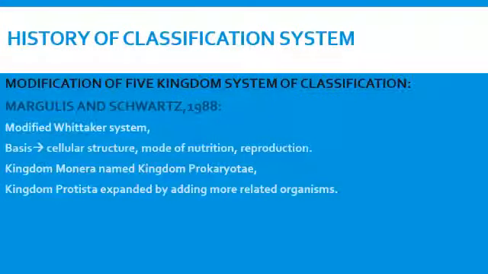In 1988, two scientists, Margulis and Schwartz, further modified the five-kingdom system on the basis of cellular structure, mode of nutrition, and method of reproduction. Kingdom Monera was named Kingdom Prokaryote. All the unicellular, simple, eukaryotic organisms and non-true fungi were added in kingdom Protista.